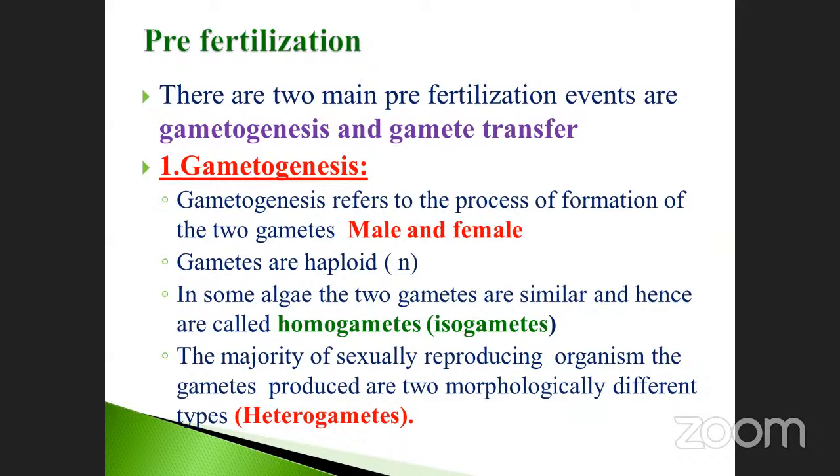Same gametes. I'm asking about the example. Give an example. Anybody else? Ritika, Dhanusri? I'm asking about the example. I couldn't hear.